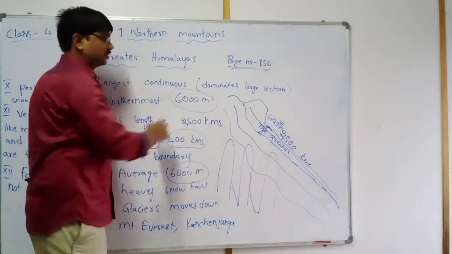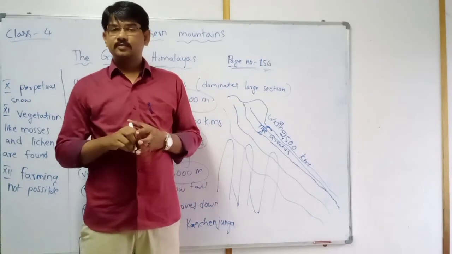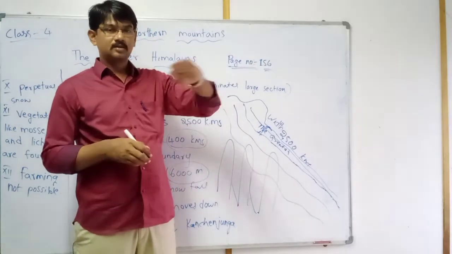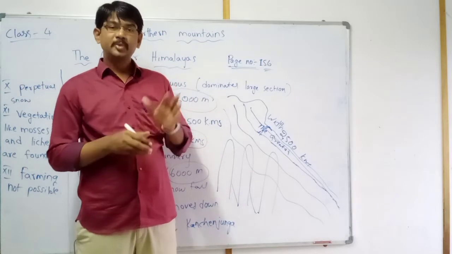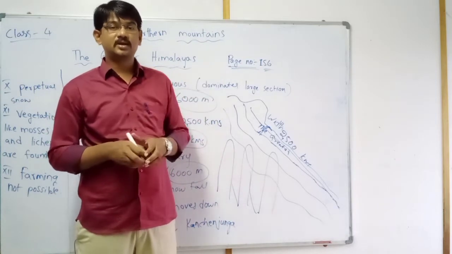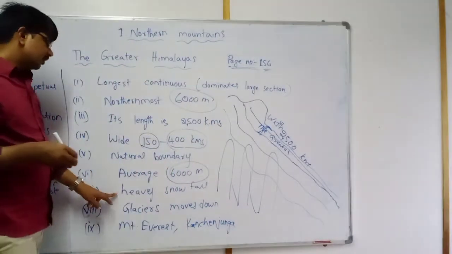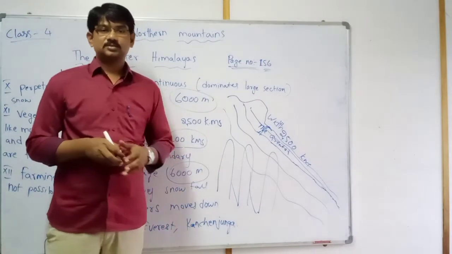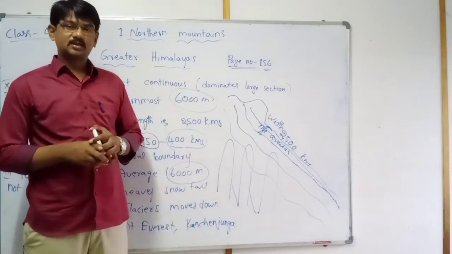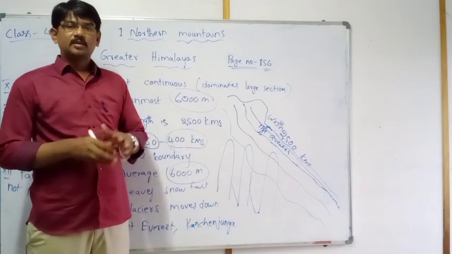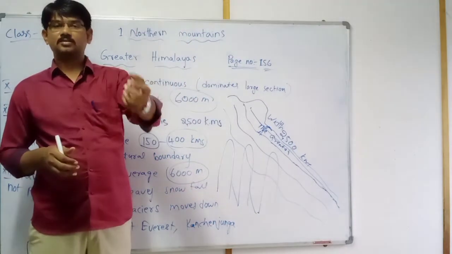Next, heavy snowfall in this greater Himalayas region. Heavy snowfall, always snowfall, snow falling.